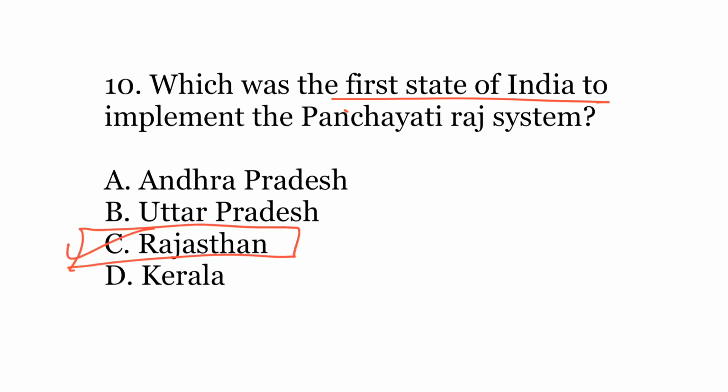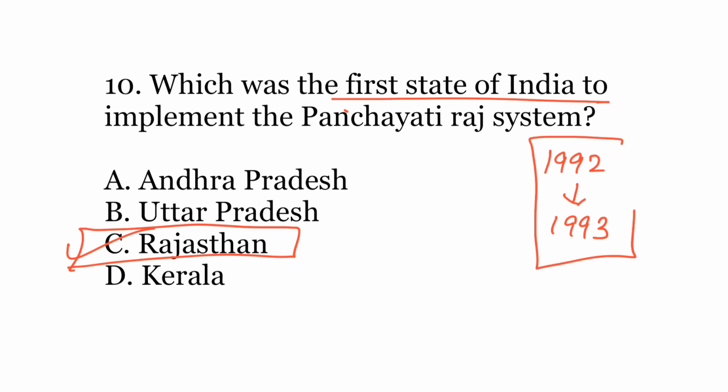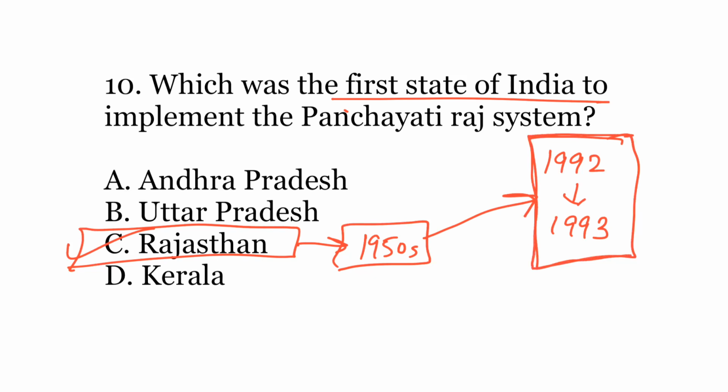Rajasthan. So, since the amendment was passed in the year 1992 and became effective in 1993, this was done at a national level. However, the states could pass their own acts even before this particular amendment came into force. And in pursuance to that, Rajasthan passed their own amendment in 1950s. Therefore, it became the first state to implement the Panchayati Raj system, and it was only 40 years later that this system got formalized in a nationwide law or constitutional amendment.